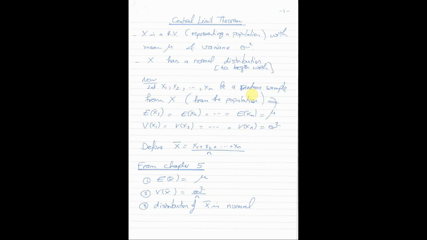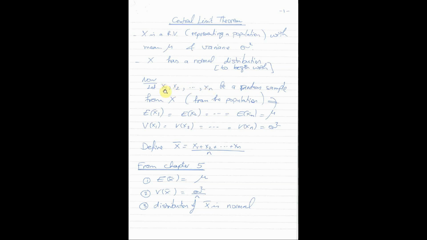I could have just gone to the street and chosen a sample of 50 students at random and observed their GPAs. In that case, X1 would be the GPA of the first random student in the sample. X2 is the GPA of the second random student in the sample. Xn is the GPA of the last random student of the sample. We know from the beginning that because the sample is chosen at random, x1 itself is a random variable, x2 is a random variable, until xn is also a random variable.